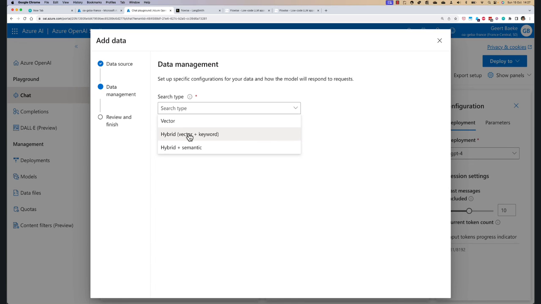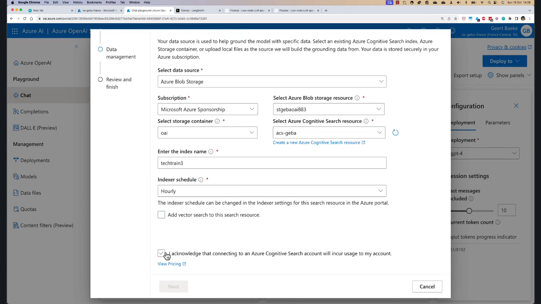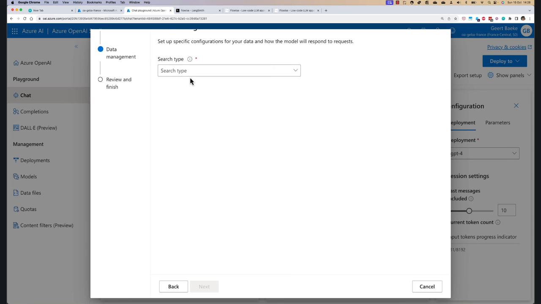Now, I would have liked to select this option, but sadly, when we export this to Power Virtual Agents, vector search is not actually supported. So I'm going to say next here and just select the keyword search, sometimes also called simple search. In my scenario, that will work.